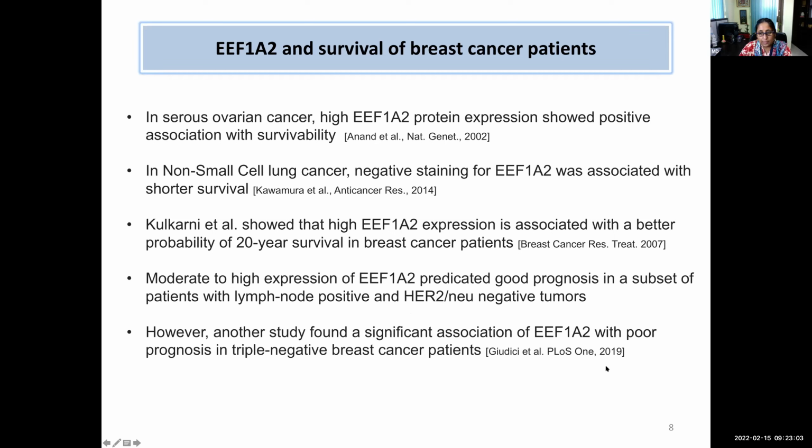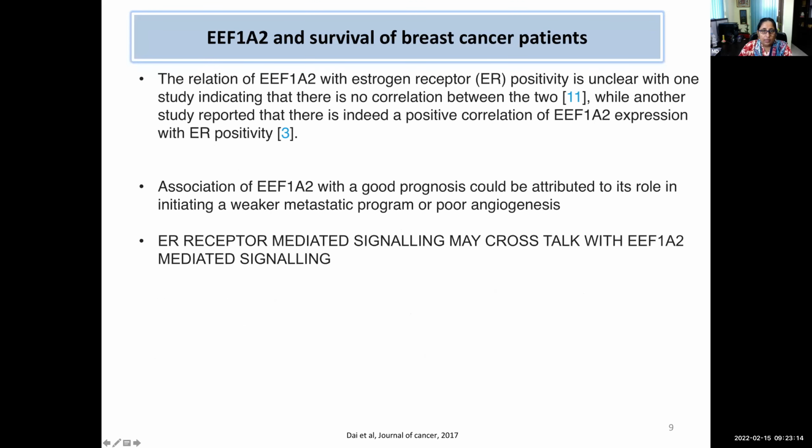In another study in triple negative breast cancer samples, increased 1A2 expression was associated with poor prognosis. So overall, based upon these studies, it can be considered that it might have something to do with ER receptor positivity, but its correlation or connection with the ER receptor is not properly understood.